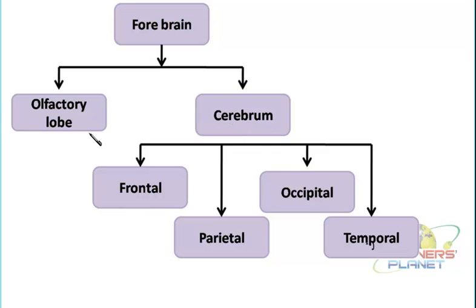This olfactory lobe is the part present at the anterior-most side of the brain. You know, the forebrain is itself the part of the brain present on the front side. This front region, or the first part, is known as the forebrain.